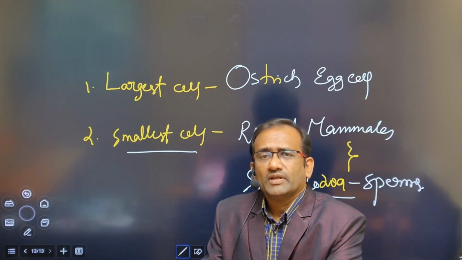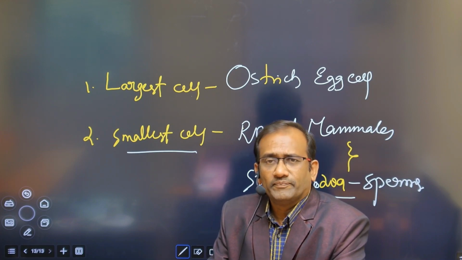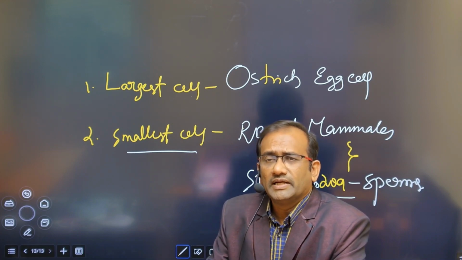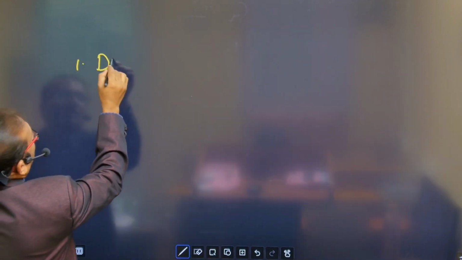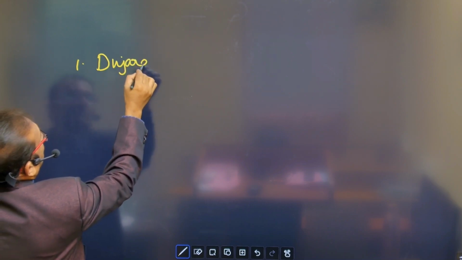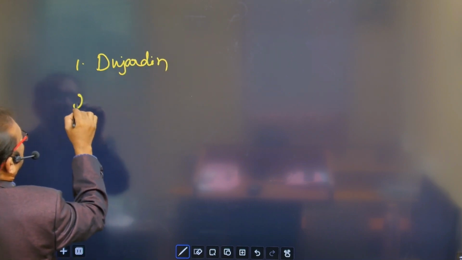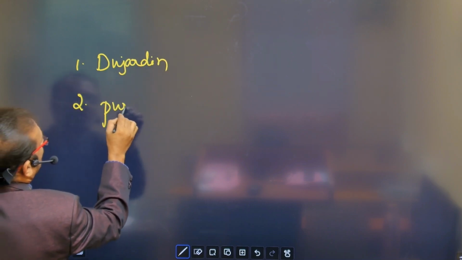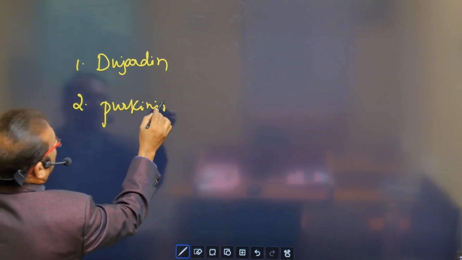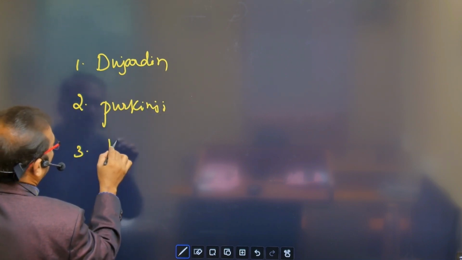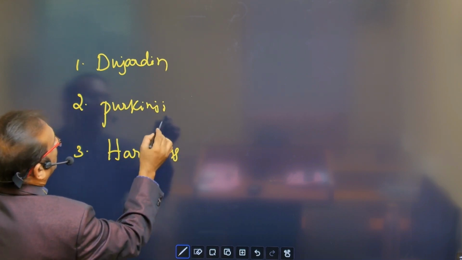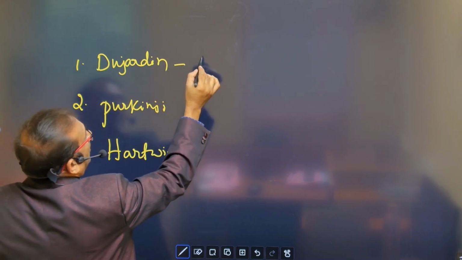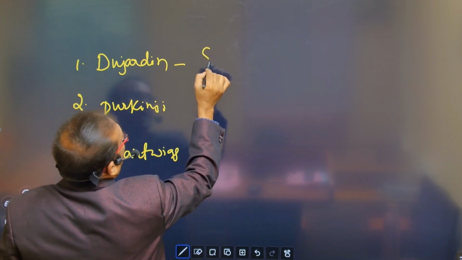So next, protoplasm theory. The protoplasm theory was developed by Hartwig. First one, Dujardin. Second one, Purkinje. And third one, Hartwig. Dujardin called the living matter sarcode.